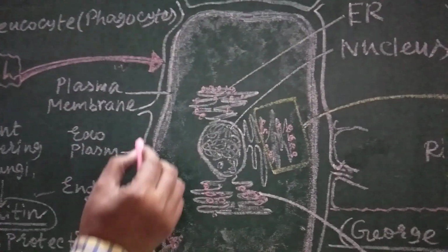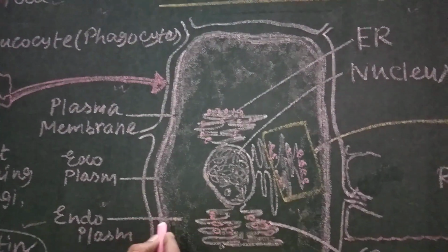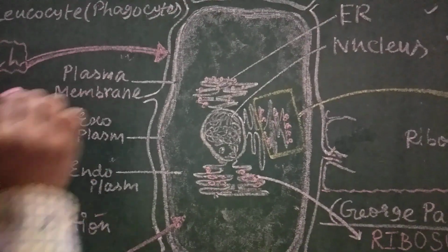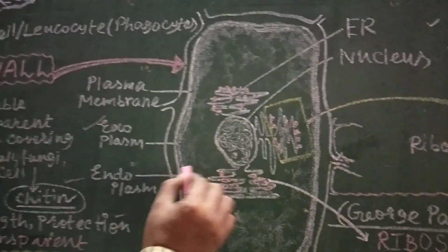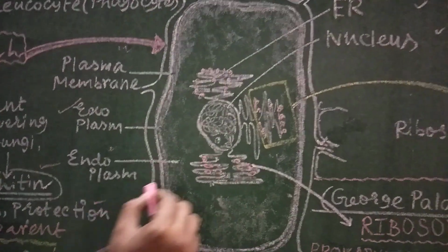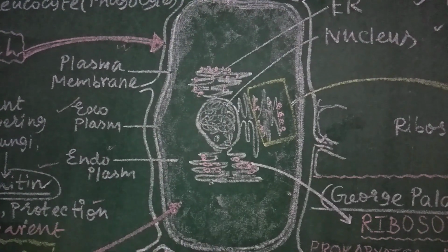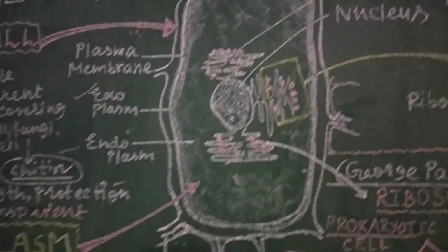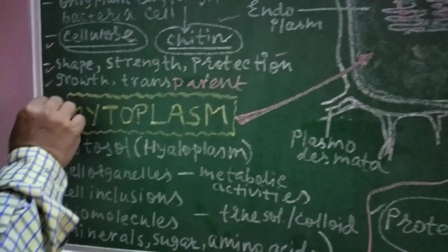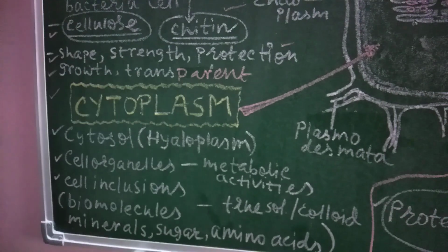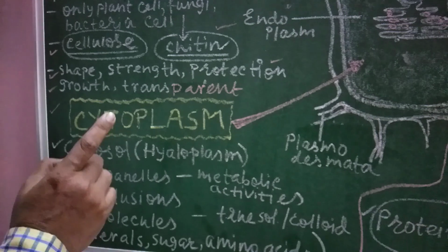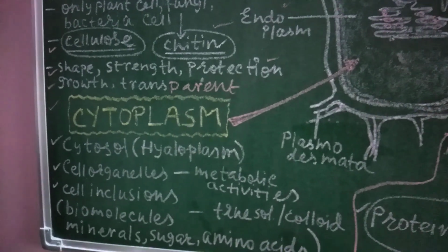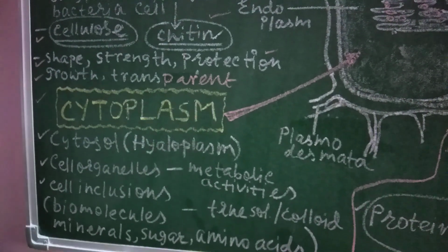You can see here the more viscous portion of the cytoplasm is known as exoplasm. That is the outer portion, and the portion which is inside is called the endoplasm. This is a part of the cytoplasm. Next we are going to discuss cytoplasm. Inside the cell membrane or the plasma membrane, cytoplasm is present. Cytoplasm is present in all the cells, in prokaryotic cells as well as in eukaryotic cells.